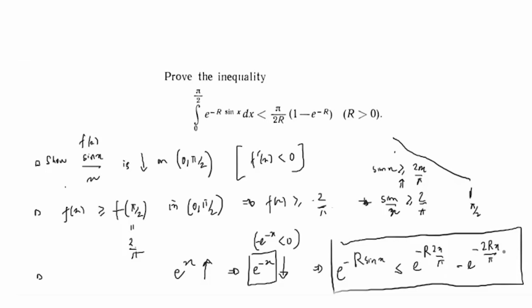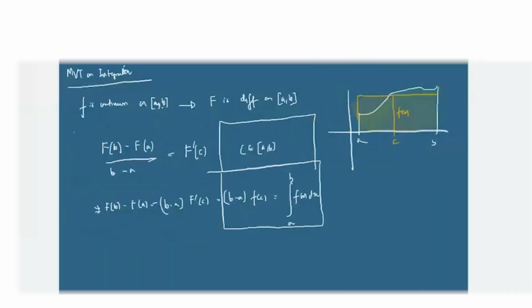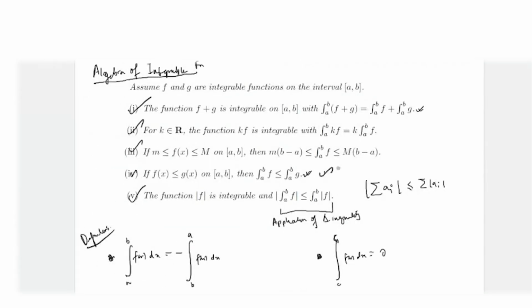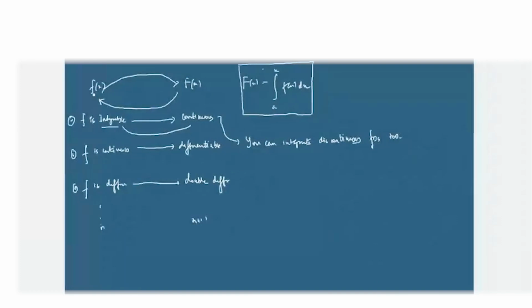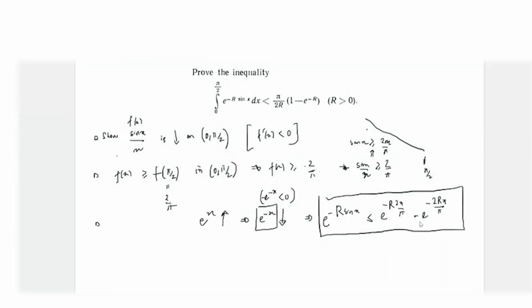Now, this is integrable. So let's integrate that. If we integrate this, applying the property that if f is less than or equal to g(x), we get that the integration of e to the power minus r sine x from 0 to pi by 2 is less than or equal to the integration from 0 to pi by 2 of e to the power minus 2rx by pi, e to the power minus lambda x. So you can find out this and send me the solution. Show that this is equal to this. Okay. We got the solution, right?